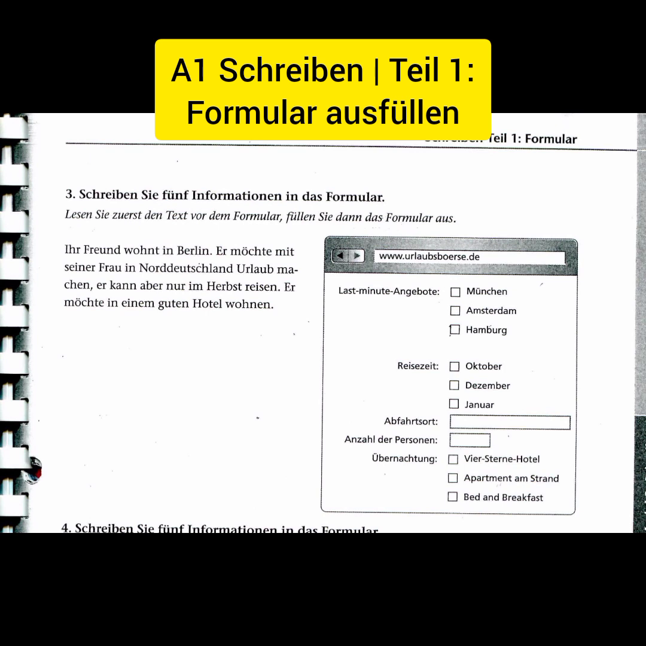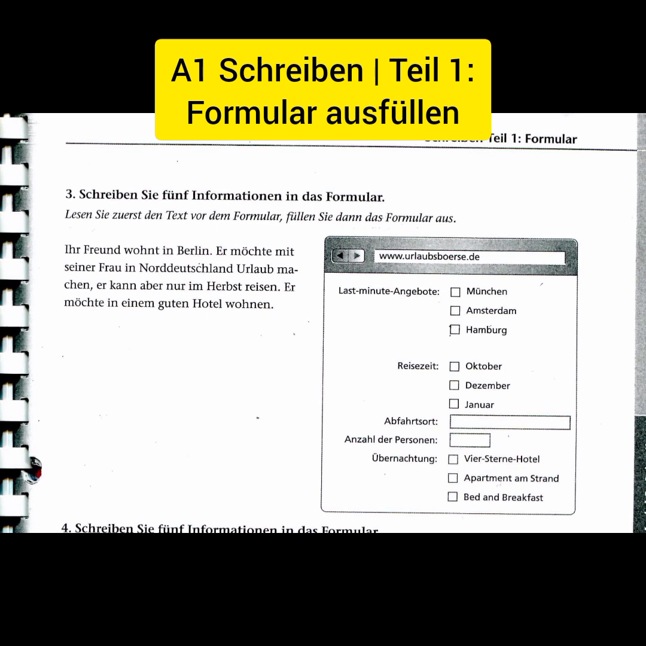Number 4, Anzahl der Personen, number of people. They clearly said, Ihr Freund mit seiner Frau. So it is your friend and his wife. So the Anzahl der Personen is 2. Lastly, Übernachtung. So where will he be spending the night? Übernachtung is the accommodation or the overnight stay. So where will he spend the night?